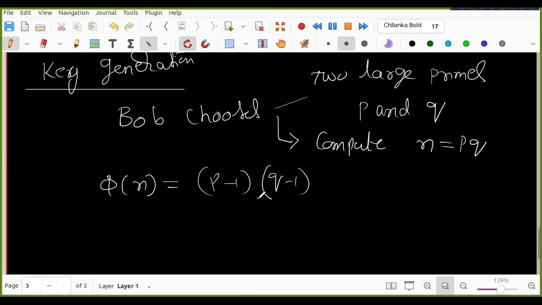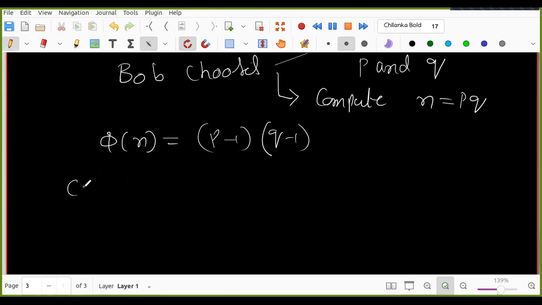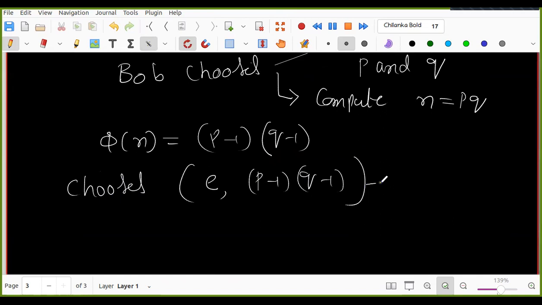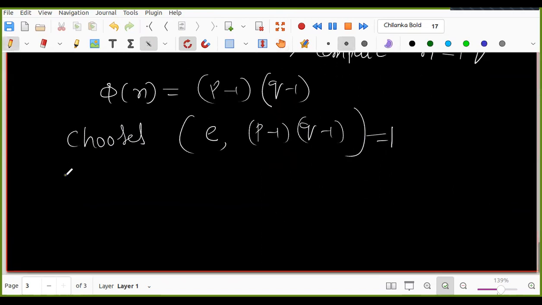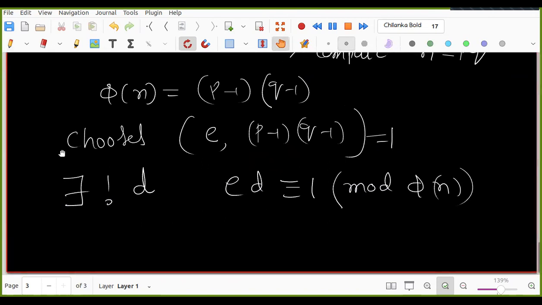Then he randomly chooses a number E such that the GCD of E and (P minus 1)(Q minus 1) is equal to 1. Once he chooses this number, there exists a unique D such that E times D is congruent to 1 mod phi of N.